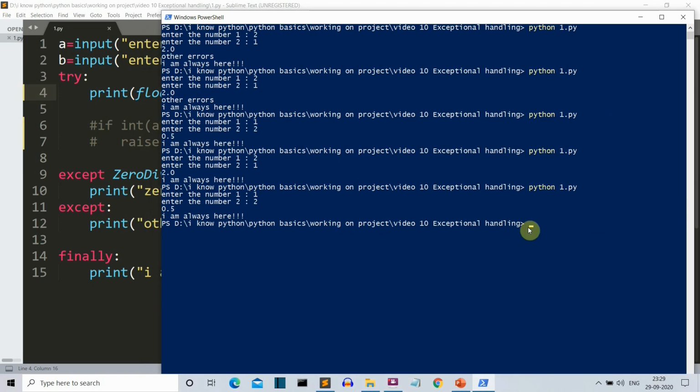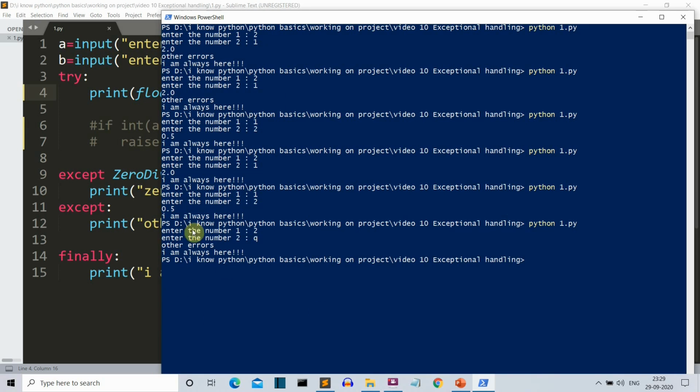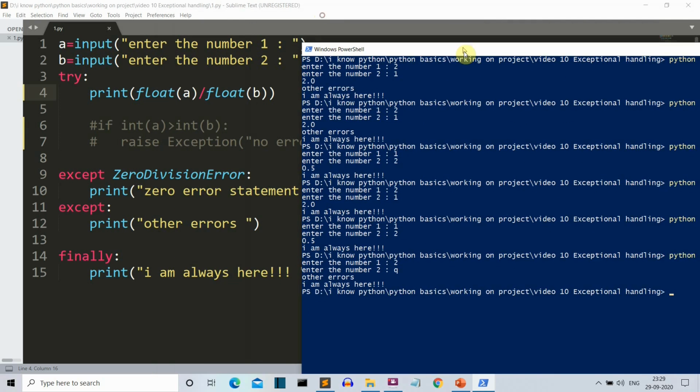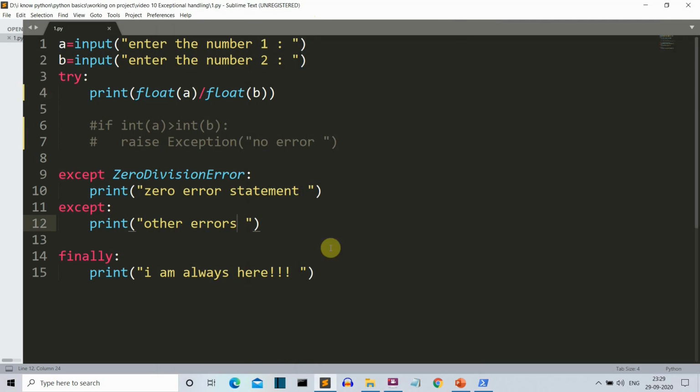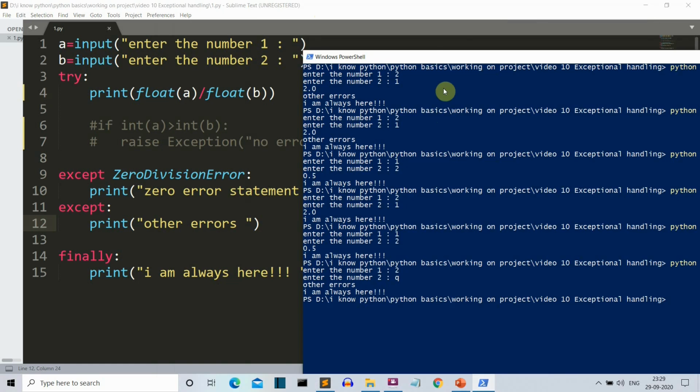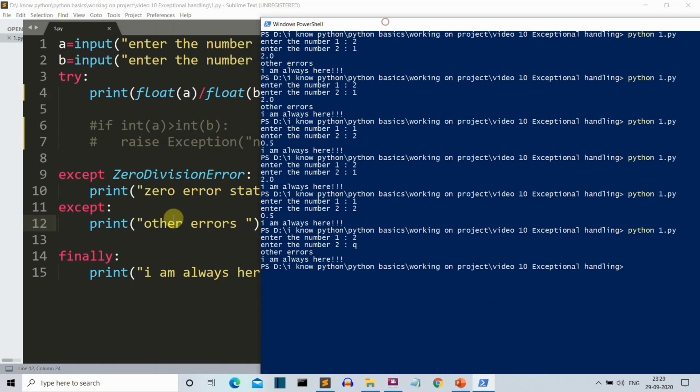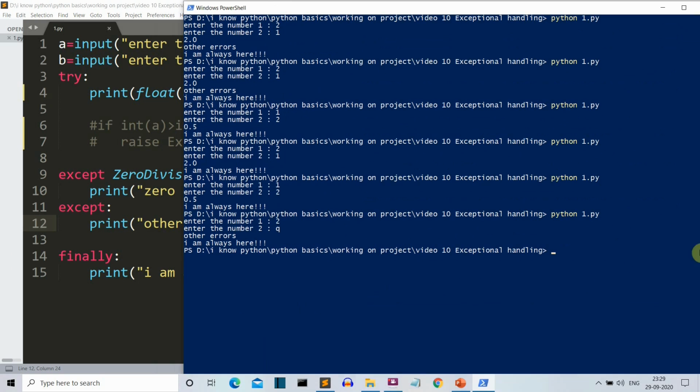Now let's see what will happen if we provide, let's say, an alphabet. So you can see other errors. This one, other errors is printed because this except block was executed, and this finally block will be executed anyway.